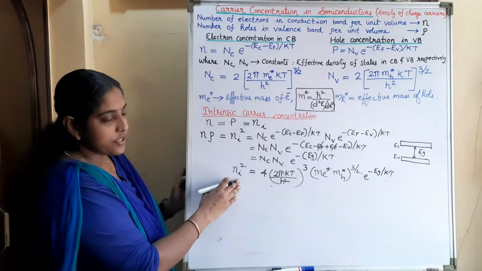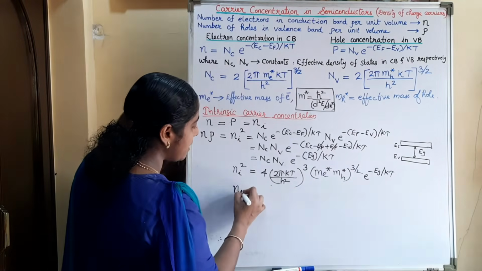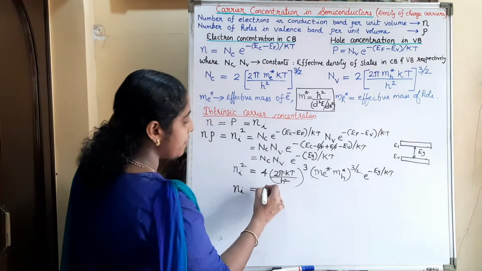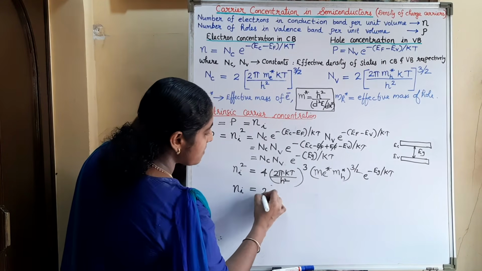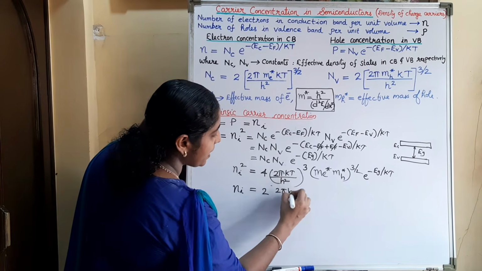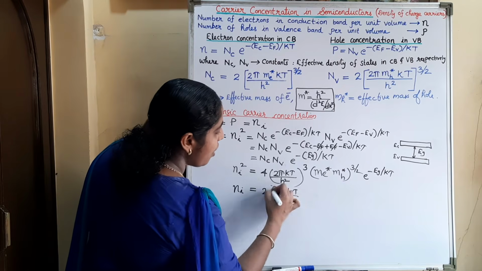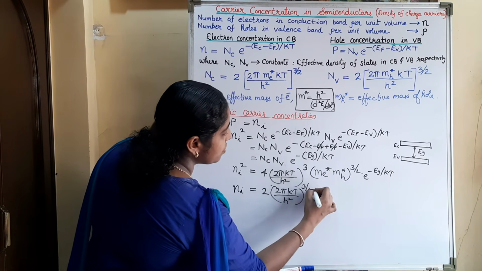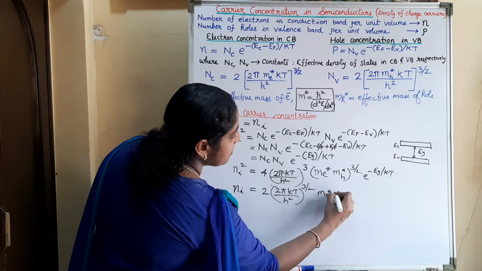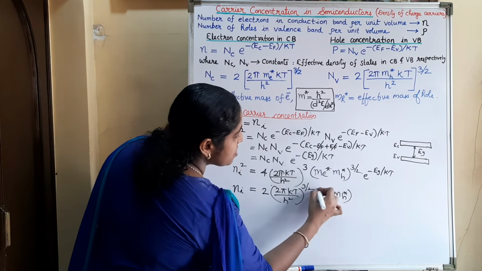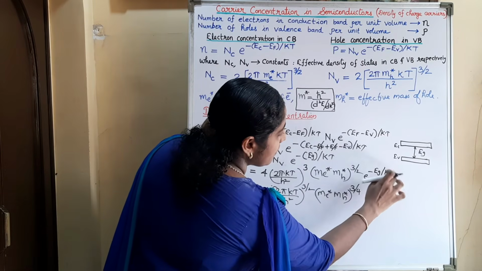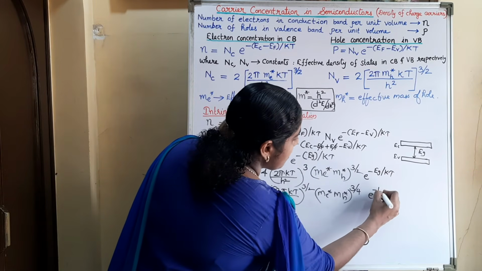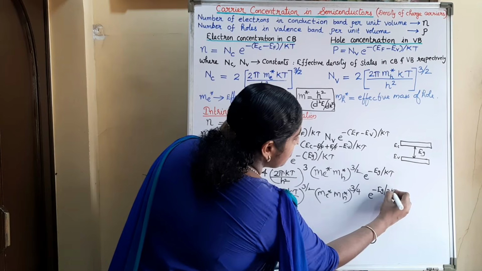So it's Ni square. We can find out the intrinsic carrier concentration by taking the square root of this. So this 3 by 2 becomes 3 by 4, and 4 becomes 2. So Ni equals 2 into (2 pi kT by h square) all raised to 3 by 2, into (me star into mh star) all raised to 3 by 4. On taking the square root, 1 by 2 will come, that is e raised to minus Eg by 2kT.